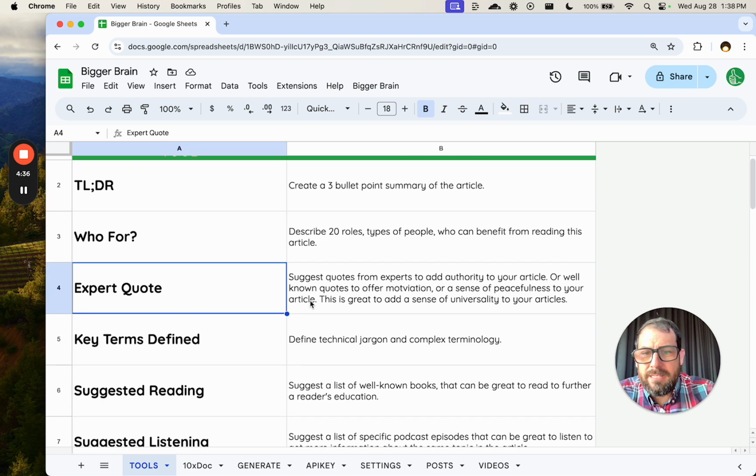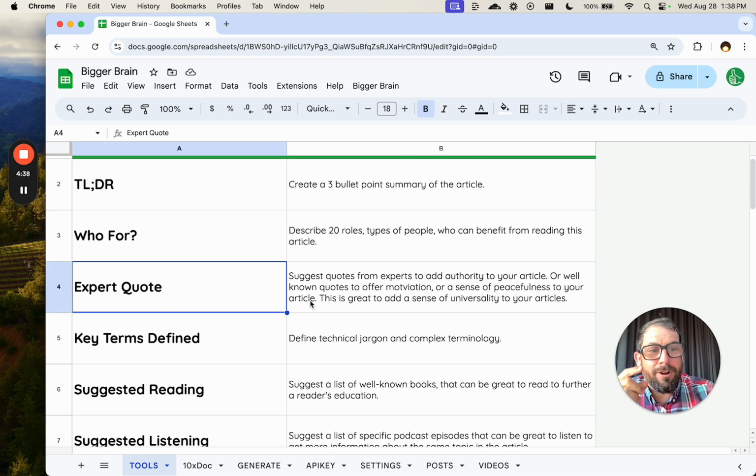Expert quote. This is going to suggest one quote from a really well-known expert, a really well-known, existentially interesting kind of quote. I've used this a number of times to have a nice introduction to the concept that I'm writing about. Like if I'm writing about coding, it comes up with some very interesting expert quotes about programming and why it's useful or how to think about programming.